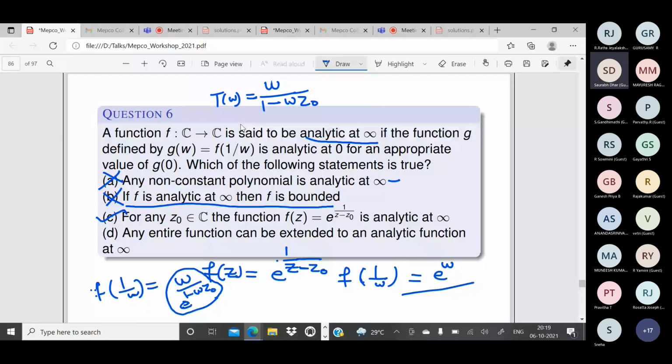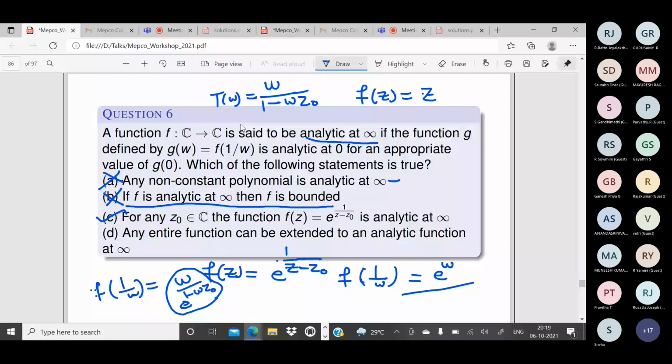For example, you take f of z equal to z itself. Can you extend this as an analytic function at infinity? No, sir. This actually means, for entire functions, whether infinity is a removable singularity. That's what the question is. But it is not necessary.